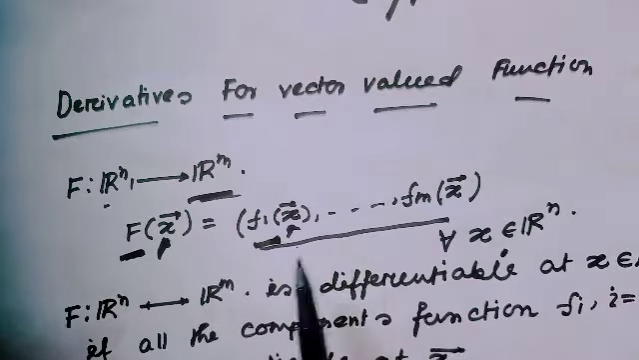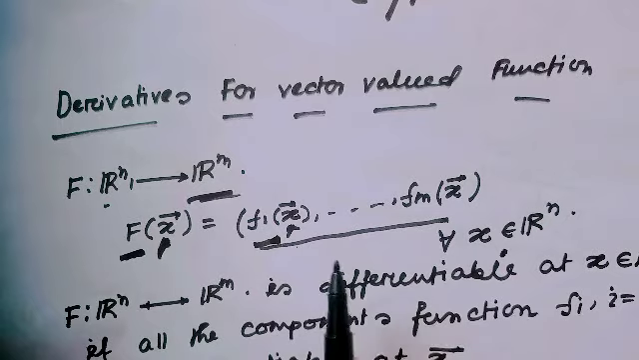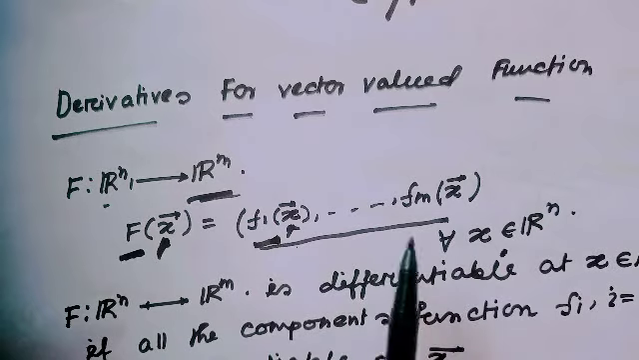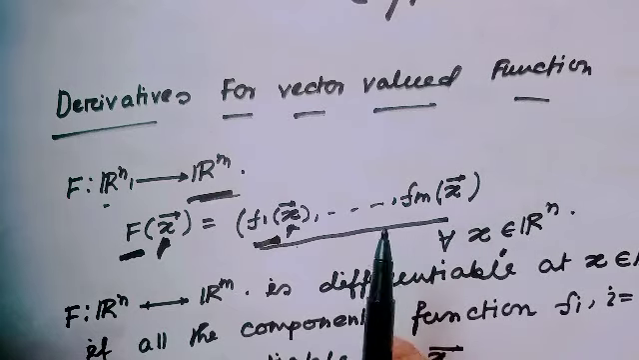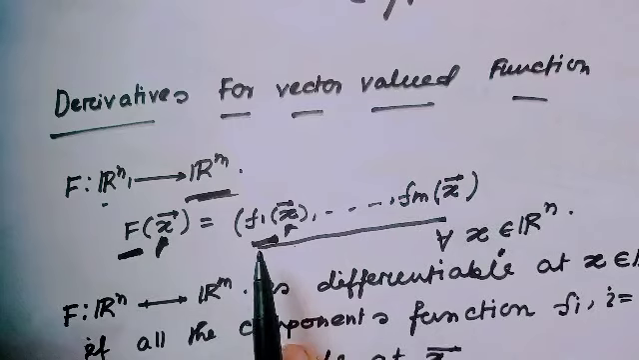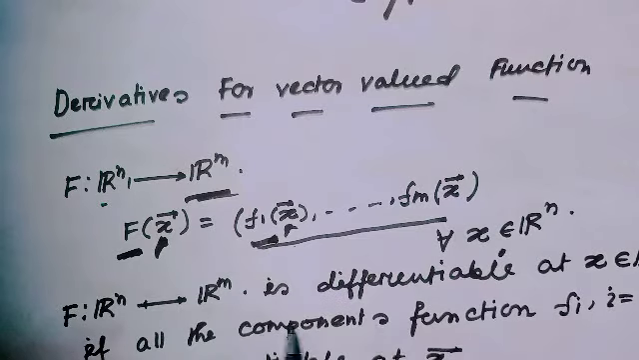And if we consider the gradient of some function small f, this is actually del f del x1, del f del x2, up to del f del xn. So the gradient itself is a vector valued function from Rn to Rm.